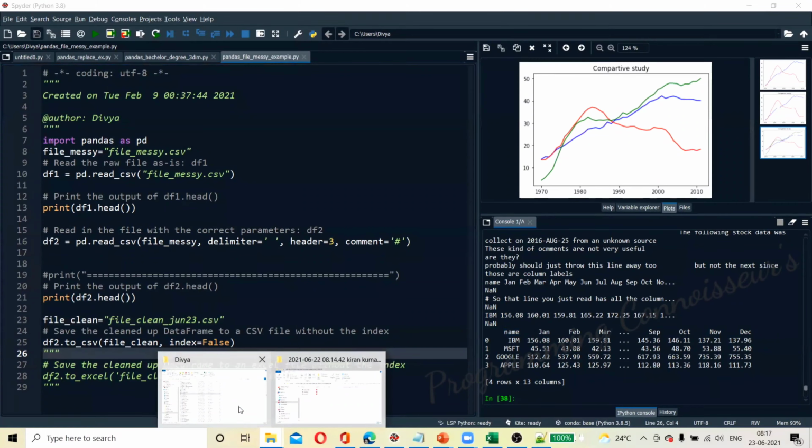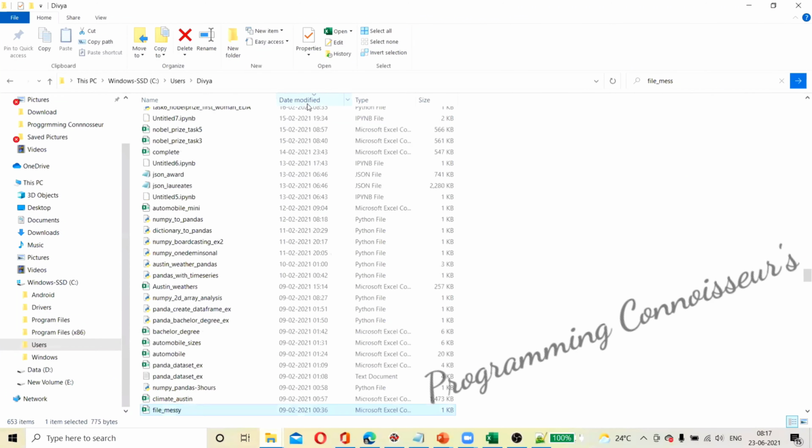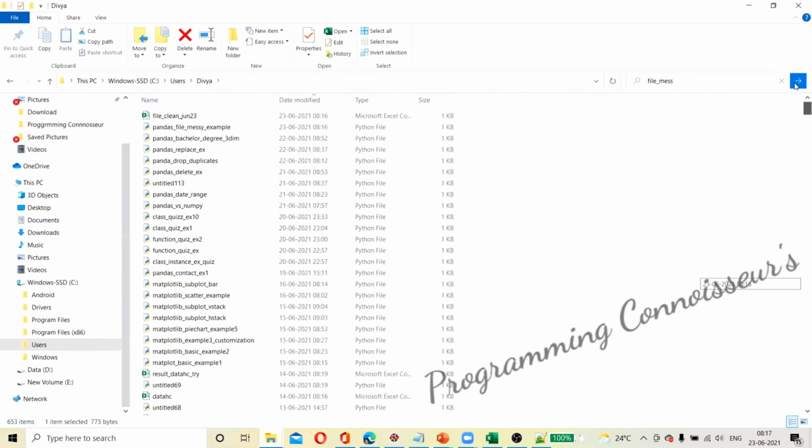According to the date modified, we'll go there. Yeah, file clean June has come. Yep, so perfect. The data is perfect, and if you observe here, we are saying file clean CSV. We all know CSV is nothing but comma separated values. By default, the values came.